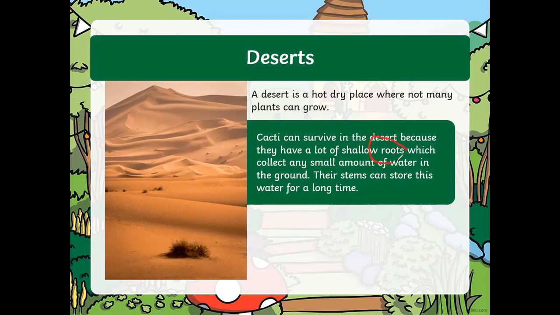Then they die, lah. Bro, because they have a lot of shallow roots, then he died. Bye-bye.